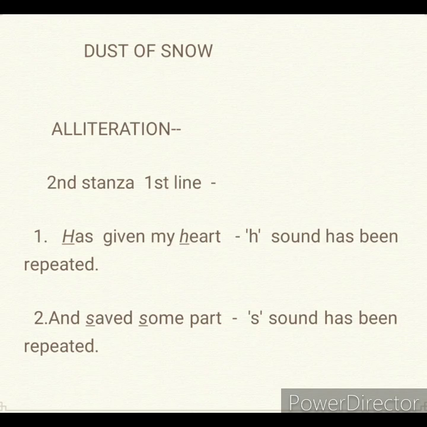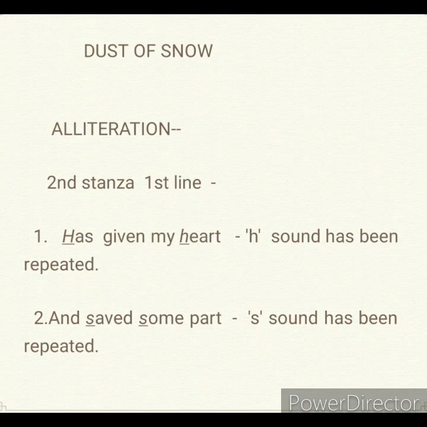So here the H sound has been repeated. Now look at the stanza's third line. And saved some part. Again 2 different words, saved and some, but the S sound has been repeated. So here the repetition of the S sound makes the line musical. I think this one is clear to you.